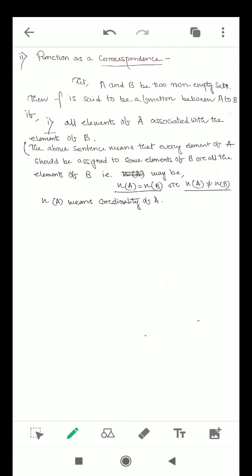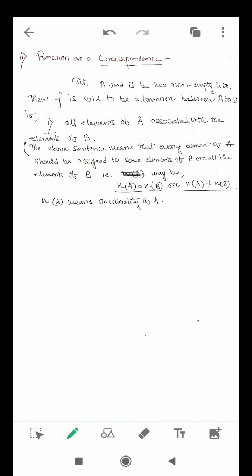This is the notion of a function as a relation, but this notion is not quite useful for the development of this subject. So for this course we need another notion. What is that? Function as a correspondence. So what is correspondence? You have already learned about function in your previous class. Here in this class we will discuss the character of the different functions, how we like to divide functions on the basis of their correspondence.